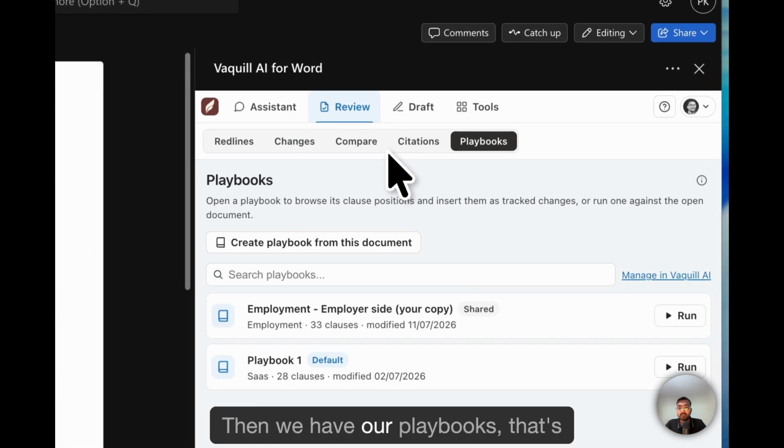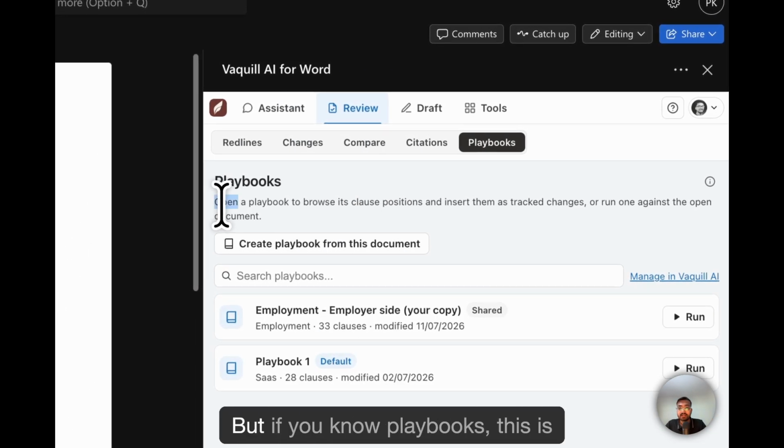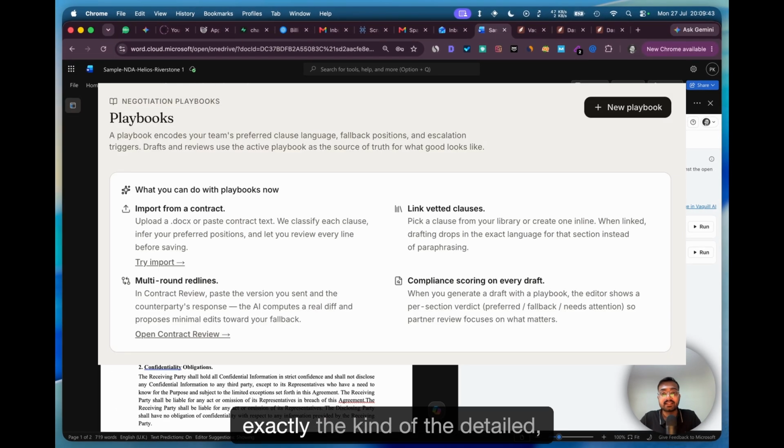Then we have our playbooks. That's a separate video, but if you know playbooks, this is exactly the detailed, complex version of playbooks with everything you expect in an enterprise level tool.